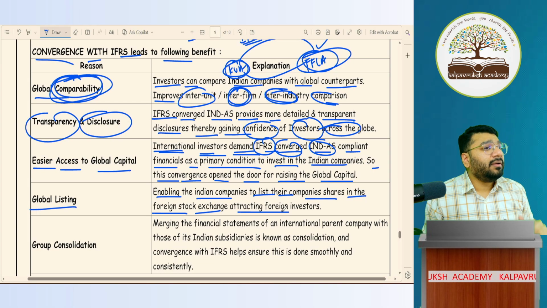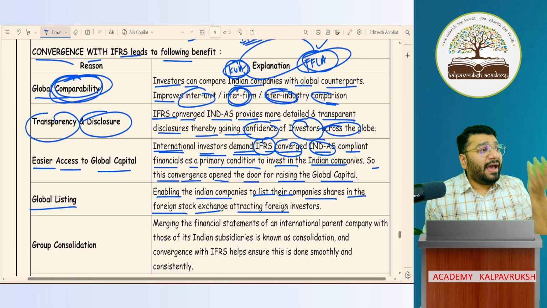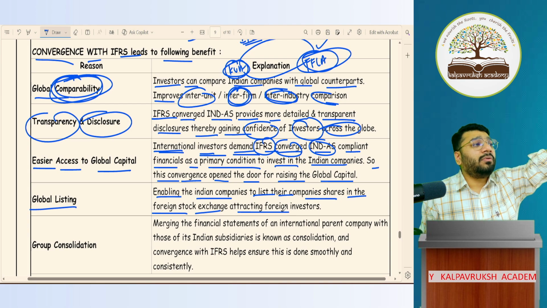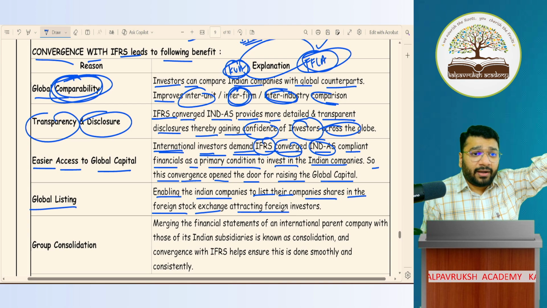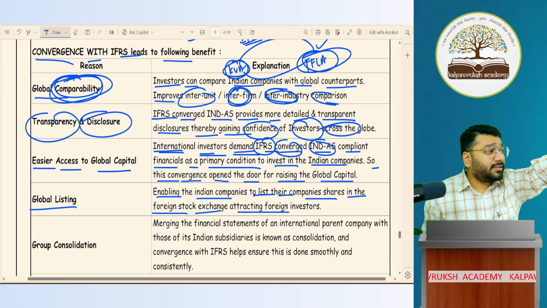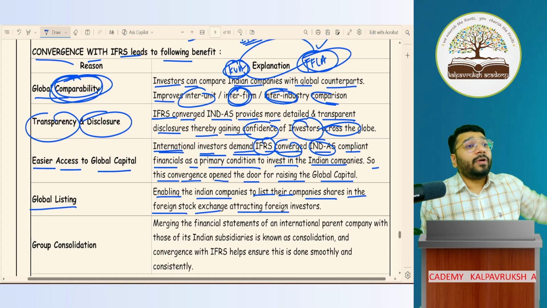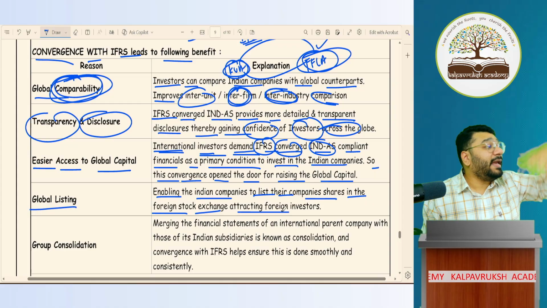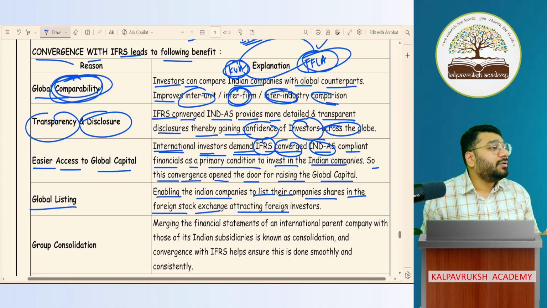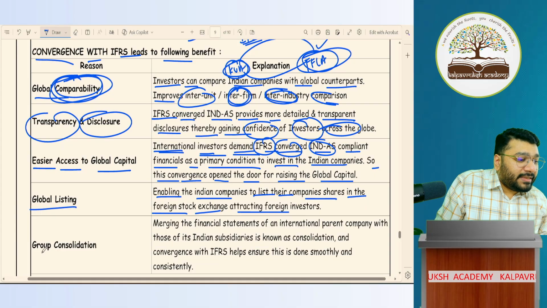Likewise, with this adoption of Ind AS, where the financial reporting was done based on Ind AS, you were able to go to the foreign stock markets and list your stock in their stock market. So investors of their country were able to make money out of your stocks that were listed in the foreign stock exchange. Next, group consolidation.